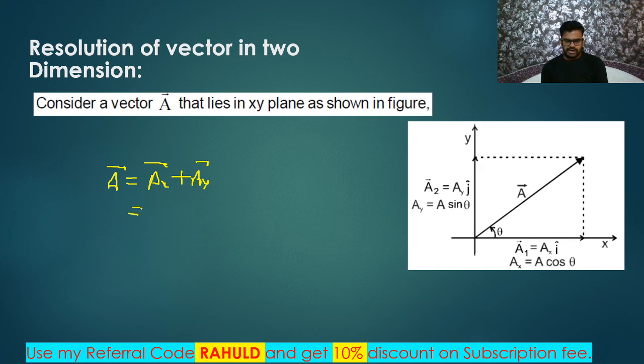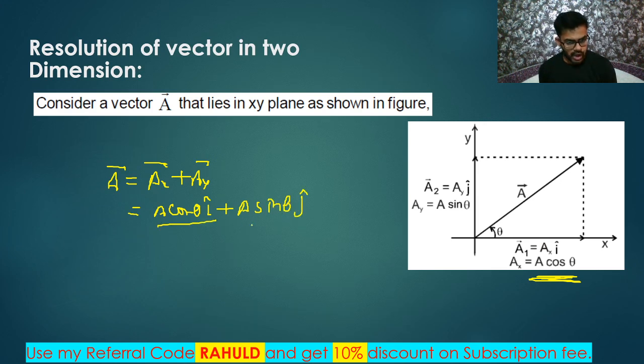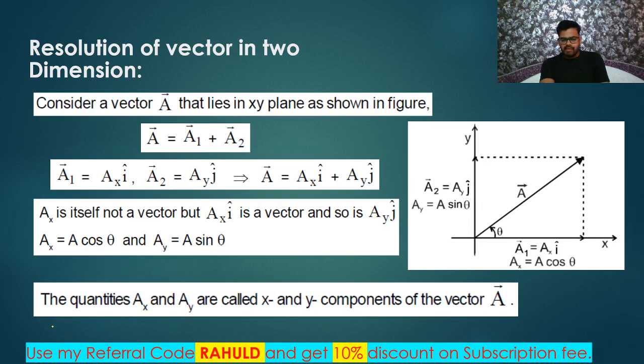Okay, so I can write A along the x-axis here. You can see here A cos theta. So can I write it, my dear friends, like this? A cos theta i cap plus along the y-axis, you can see, that is A sin theta. So I can write A sin theta j cap. Okay, that's all. This is resolution along the x-axis, this is resolution along the y-axis. And I will simply say A sin theta is the component along the y-axis, A cos theta is the component along the x-axis. Well, that's all. You just should know the basic trigonometry. So these are the same things I have written here, nothing else.